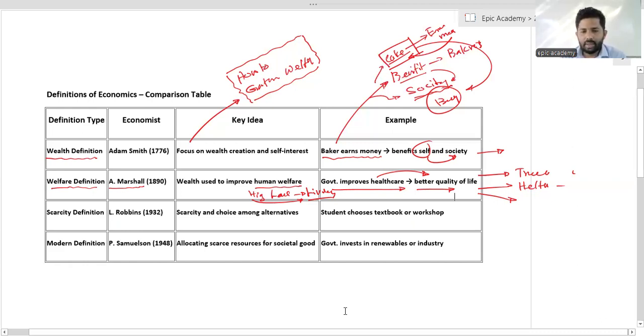Not about the present time period, but in the future time period also we have to focus on welfare. As an example, the country chooses whether to invest more in renewable energy or in industrial development, considering both present and future needs. If you are going to consider the future, we have to invest in the renewable resources, isn't it? Yes. If you are not going to consider the future, we have to invest the money in industrial development. Yes. Industrial development can collapse anytime.